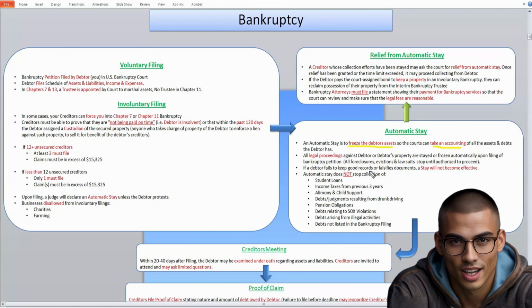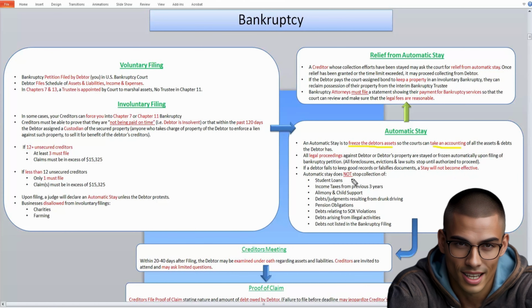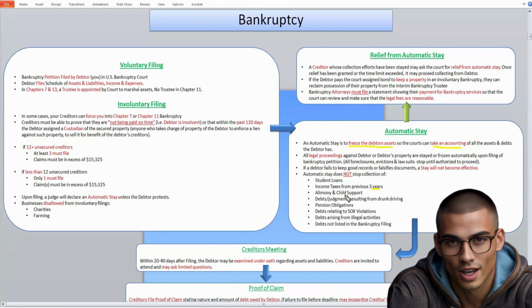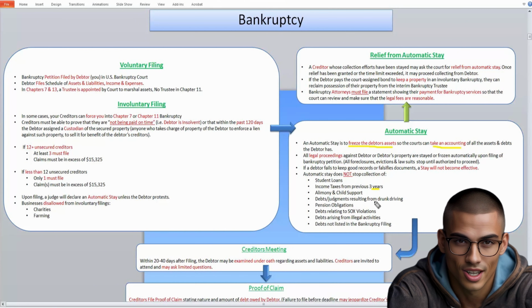If a debtor fails to keep good records or falsifies documents, then a stay will not become effective. An automatic stay does not stop the collection of student loans, income taxes for the past 3 years, alimony and child support, debts or judgments from drunk driving suits, pension obligations, SOX violations, illegal activities, and debts not listed in the bankruptcy filing. So there's a few exceptions here for what the stay will not stop from collecting.